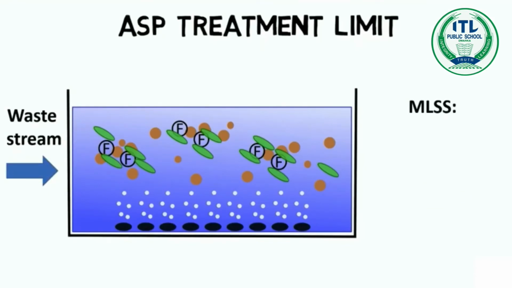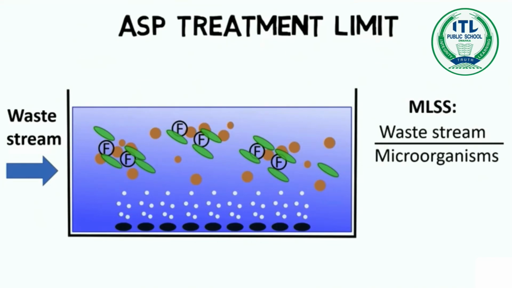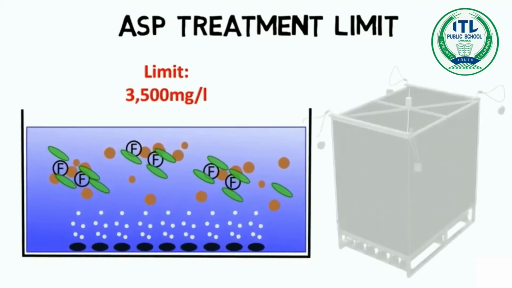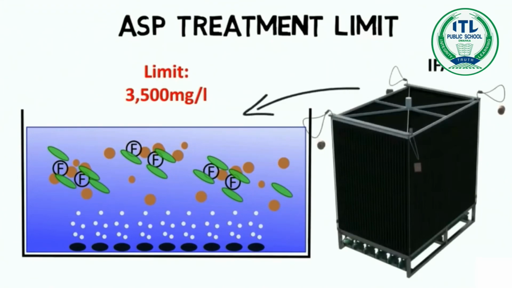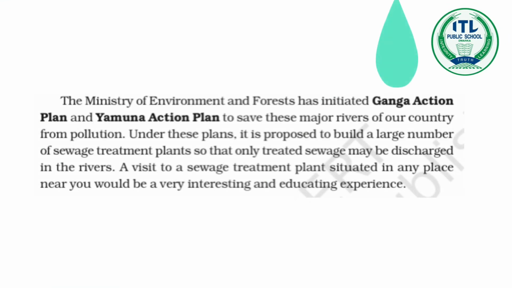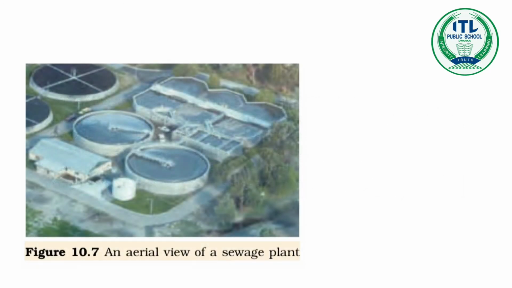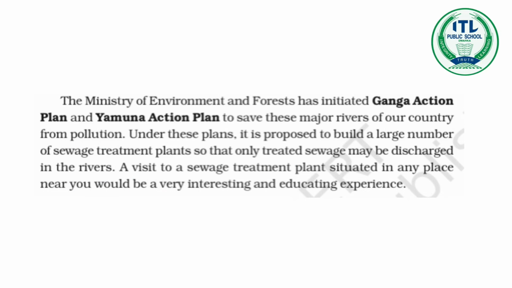Due to increasing urbanization, sewage is being produced in much larger quantities than ever before. However, number of sewage treatment plants has not increased enough to treat such quantities. So, untreated sewage is often discharged directly into rivers, leading to their pollution and increase in waterborne diseases. The Ministry of Environment and Forests has initiated Ganga Action Plan and Yamuna Action Plan to save these major rivers of our country from pollution. Under these plans, it is proposed to build a large number of sewage treatment plants so that not only treated sewage may be discharged in the rivers, but also they may be treated well.